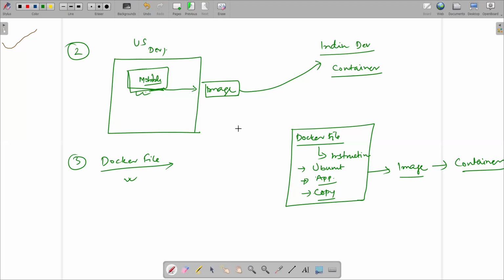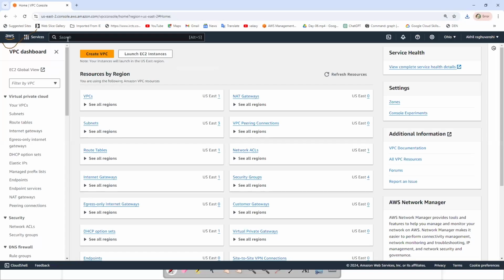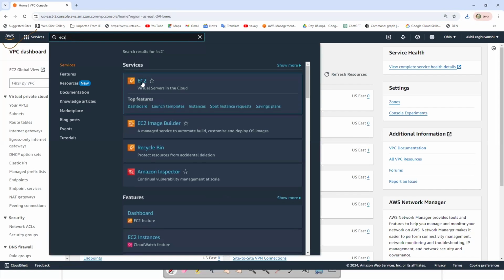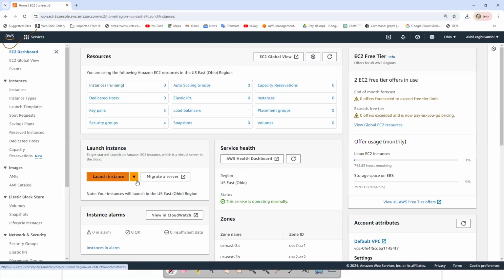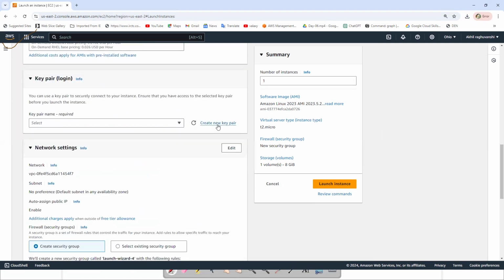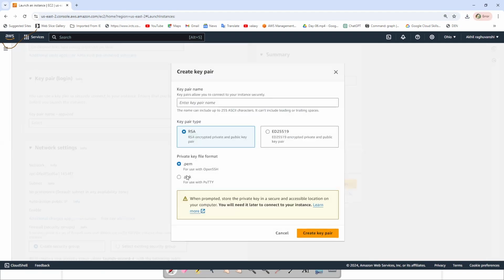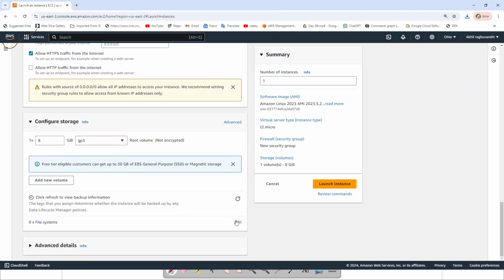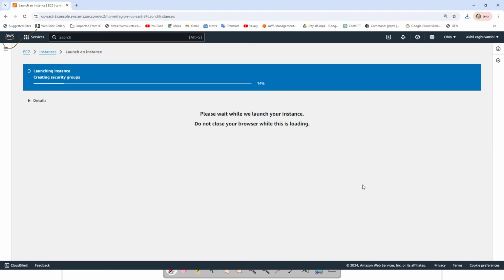Now let's move directly to the lab. Now we have to create an EC2 instance, right? So select EC2. Now launch instance, Docker server, Amazon Linux. Now create a key pair, ppk, Docker key 1, create key pair, select HTTPS traffic and launch instance.